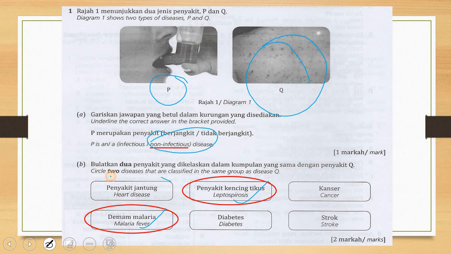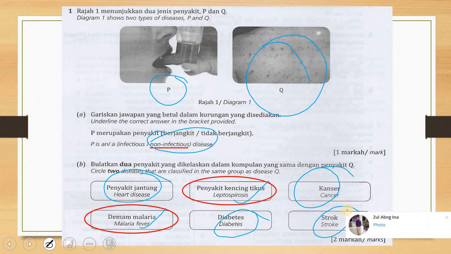When you look at the others, heart disease and cancer happen because of your genetic factor. Diabetes, you eat a lot of sweets. Strokes, maybe you don't exercise, or maybe there are some complications in your heart. So diabetes and stroke are because of your lifestyle or maybe your genetic factor.